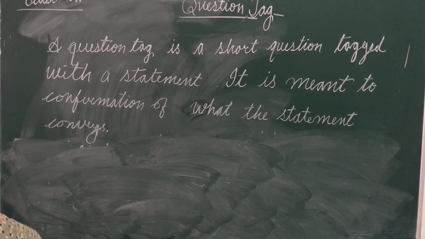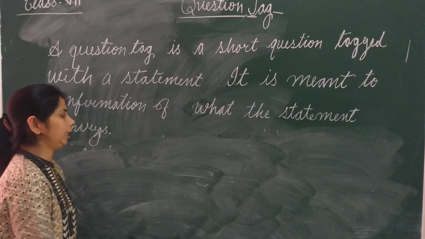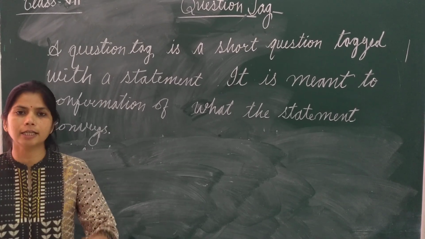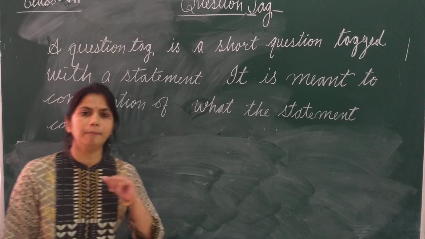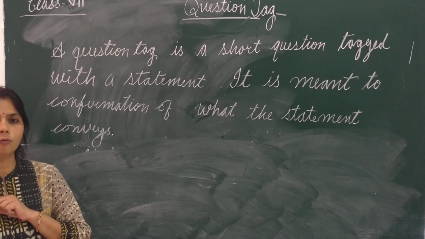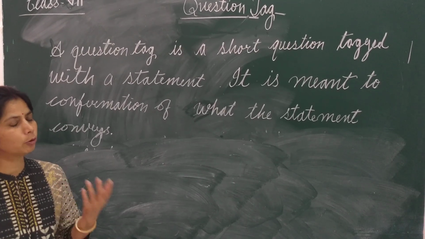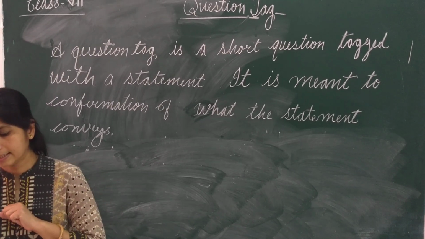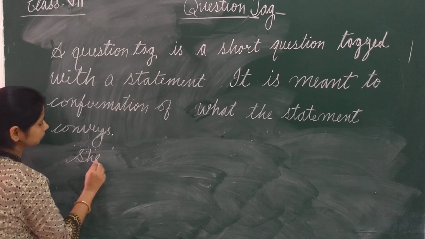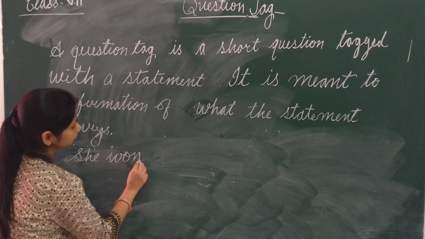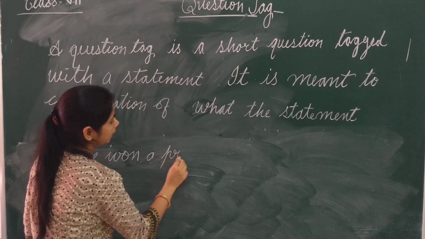Now let's move further. The next important thing, suppose in sentence there is no helping verb. Suppose in sentence there is no helping verb, then how we will form a question tag? See example, she won a prize.